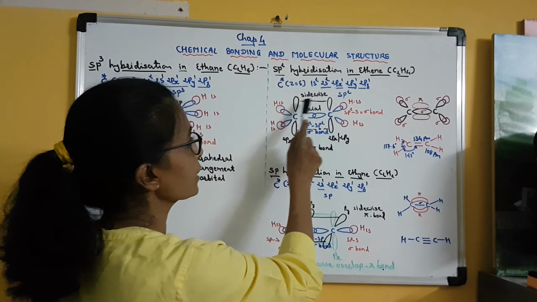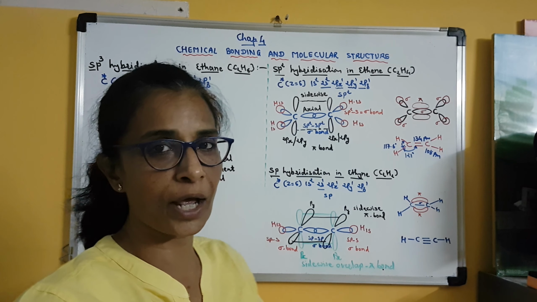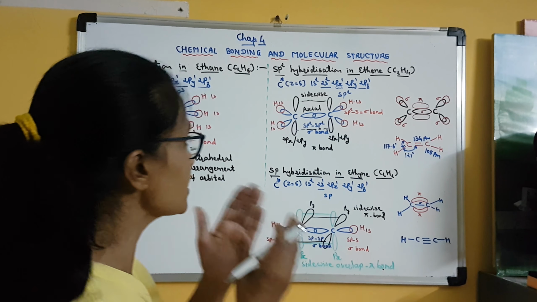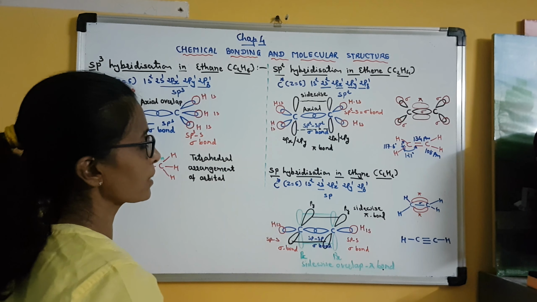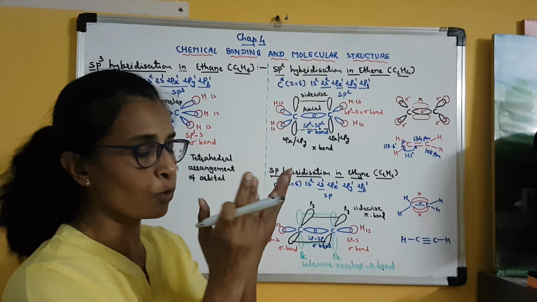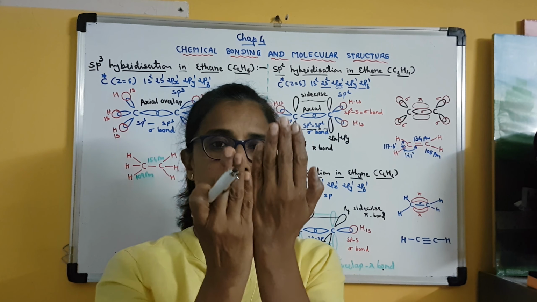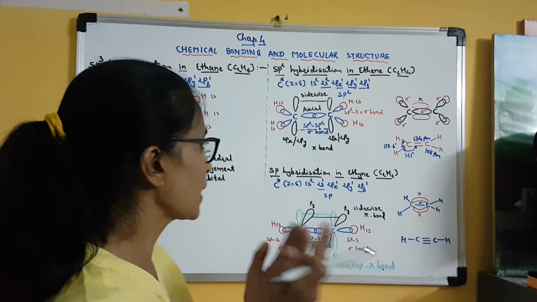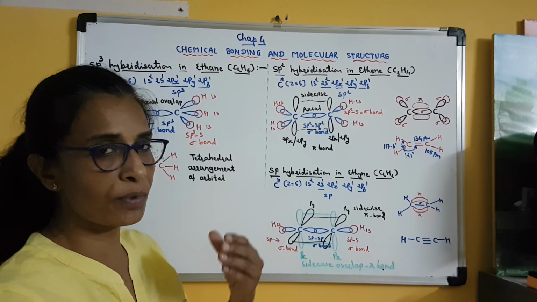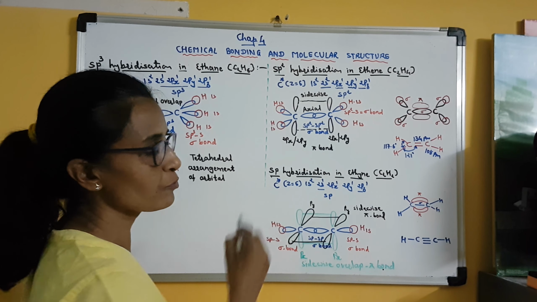Clear? So whenever the orbitals are parallel to each other, they cannot undergo axial overlap, and so there will be sidewise overlap. Clear? So this is shown with the black line. I have shown sidewise overlap, which means it is like this. 2 perpendicular orbitals will overlap like this, sidewise overlap. Clear? And that overlap is always minimum overlap, and as a result a weak pi bond is formed.